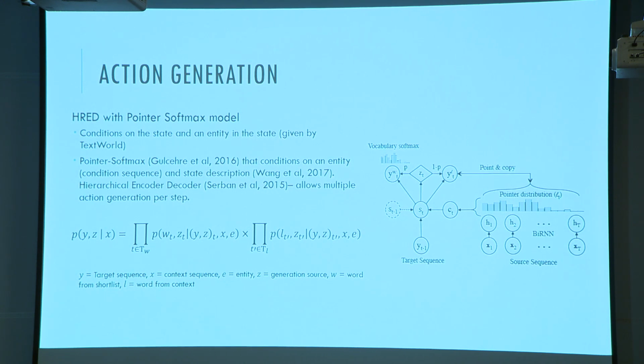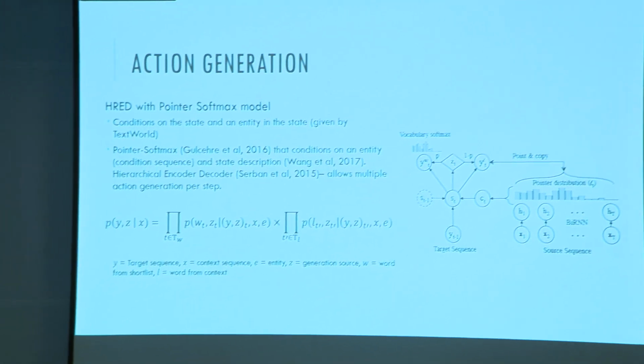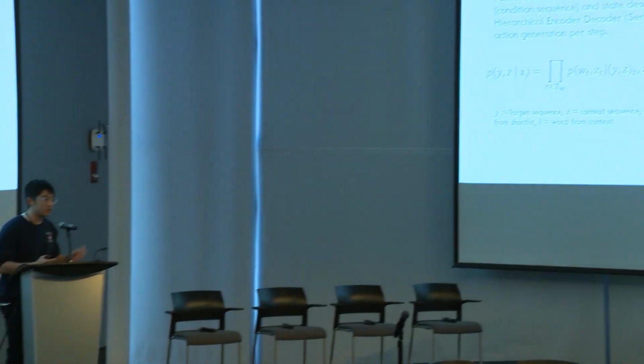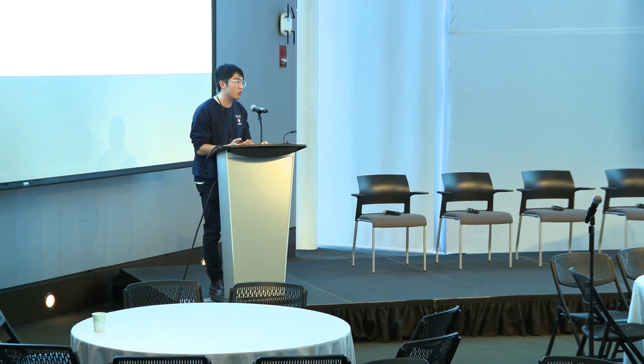And so we leverage this because we want our model to pull entities from the context and to use these entities in the actions that it generates, right? So this is what's called the pointer softmax model, and there's a great paper called Pointing to the Unknown Words that you guys should definitely check out if you're interested.